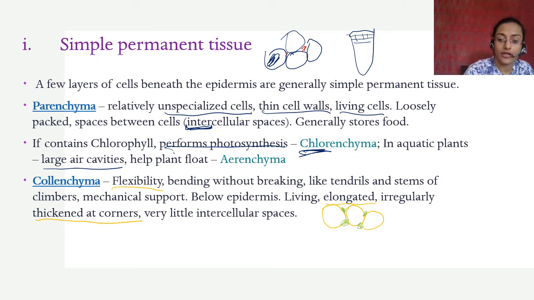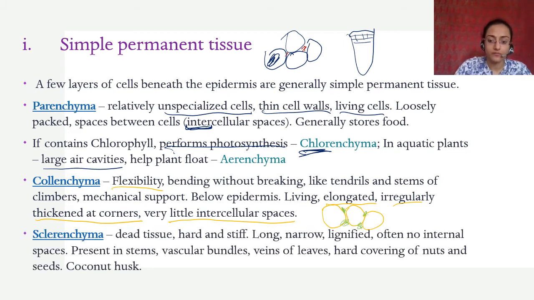They are elongated and irregularly thickened, and there are very few intercellular spaces because that space is taken up by the thickening, by a certain substance that gets deposited there. It makes it stronger than parenchyma.